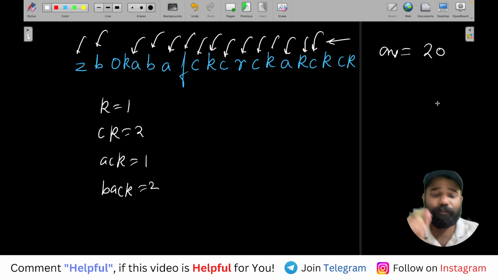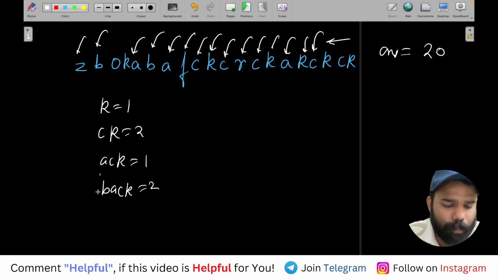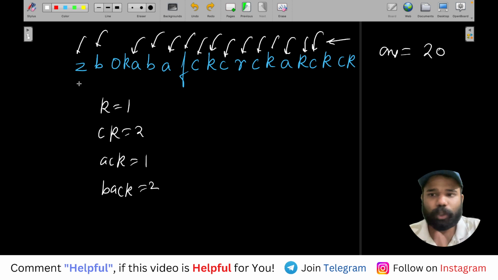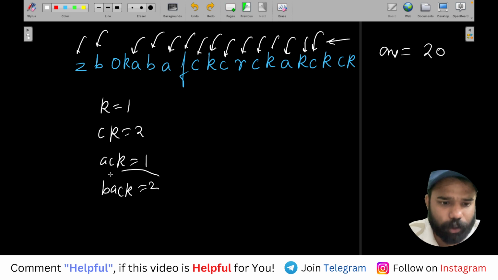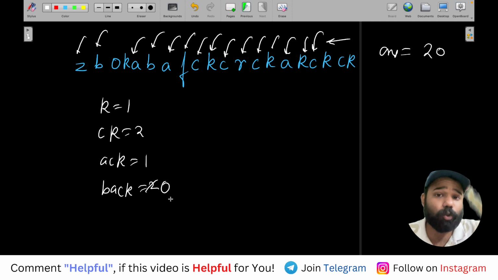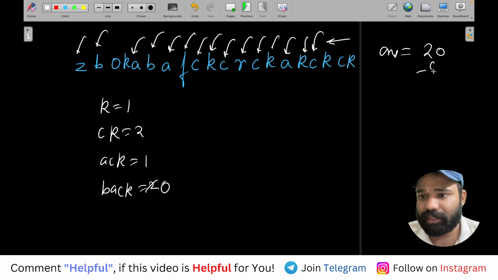Now see, whenever you reduce something, what will you reduce? So you will see that 2 BACKs will be reduced because BACK you can directly remove. But see, when you remove a BACK, that means you also have to add something at the start, and it will obviously be either B, A, C or K. So now what will you do? If there are 2 BACKs present, remove them, make it 0. And each BACK contains 4 characters. So basically 8 characters are subtracted from the answer.